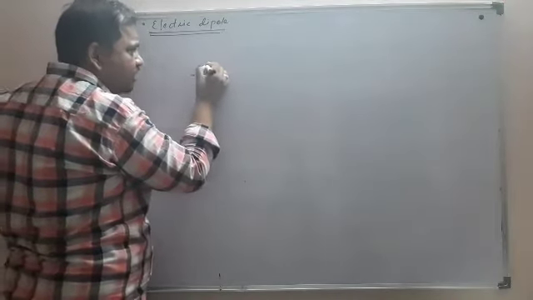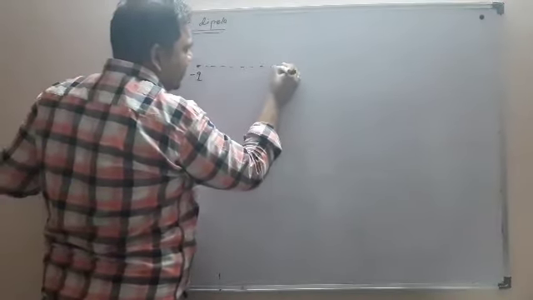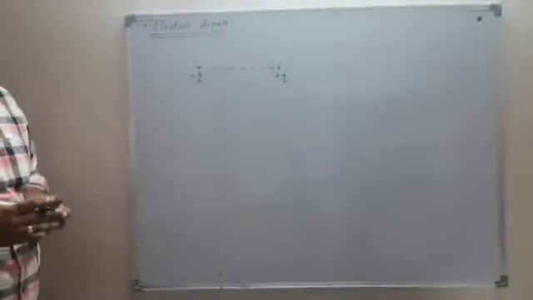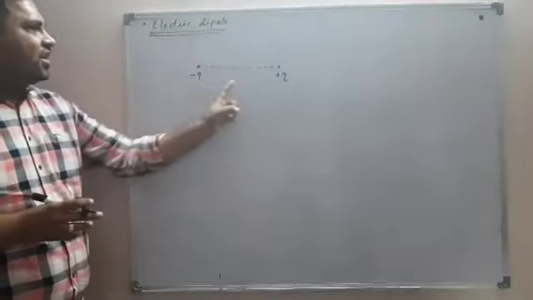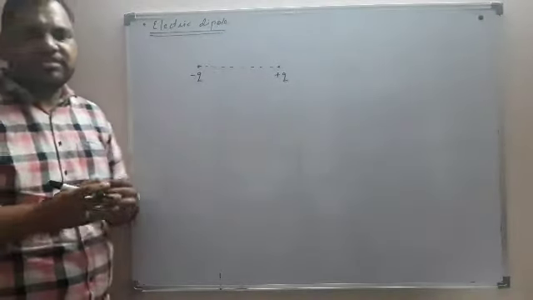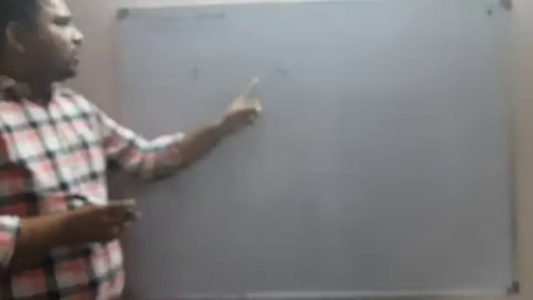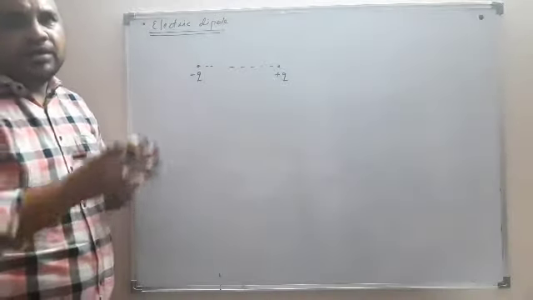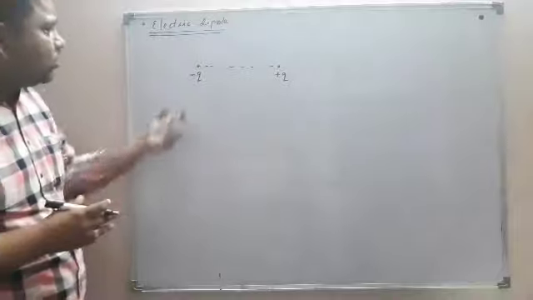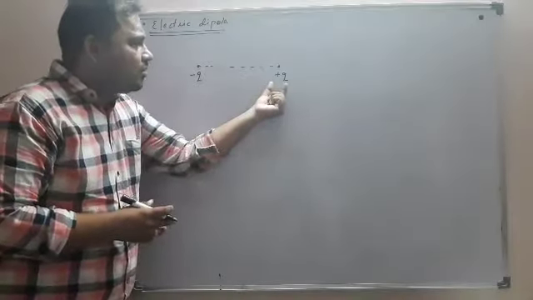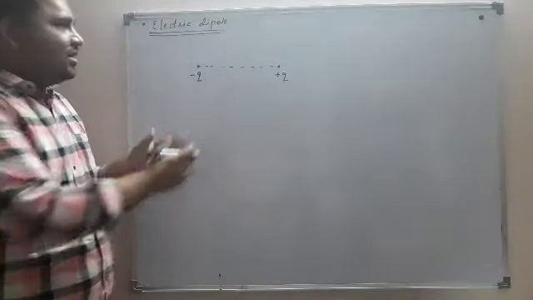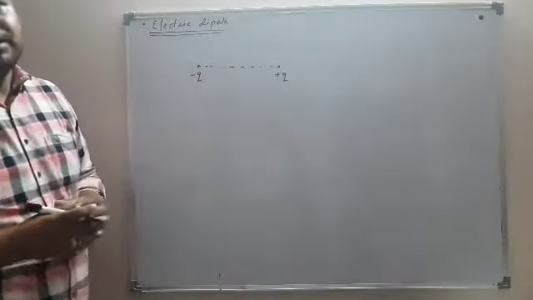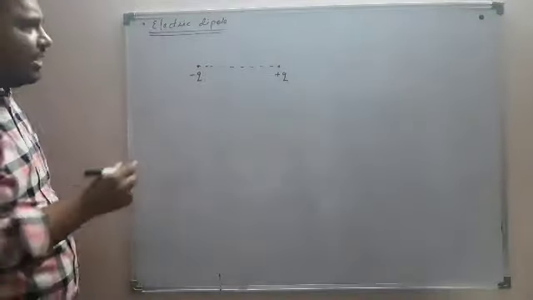One of those point charges is negative and the second charge is positive. So these are the two charges, minus q and plus q respectively, when a system of two equal and opposite charges are separated by some finite distance. Such an arrangement is called an electric dipole.